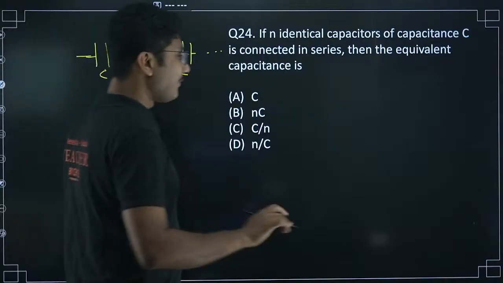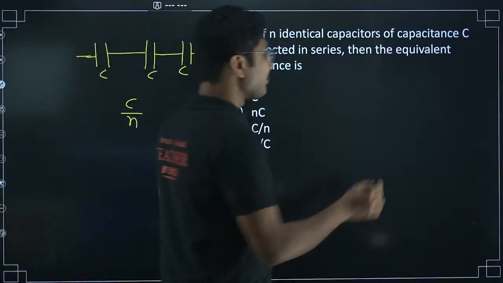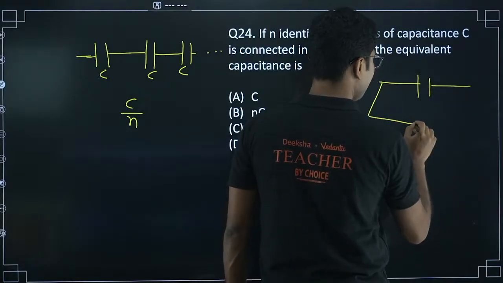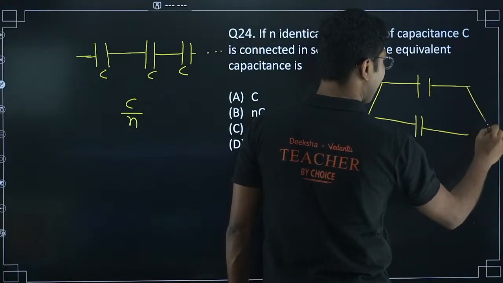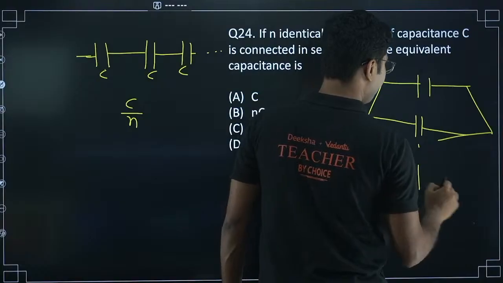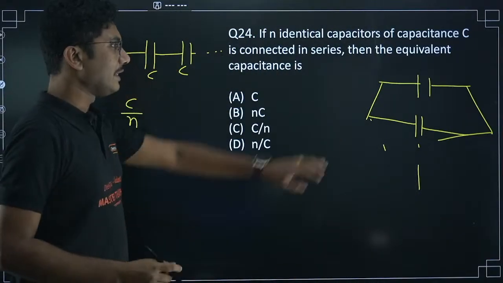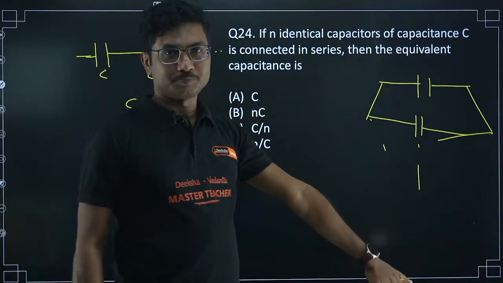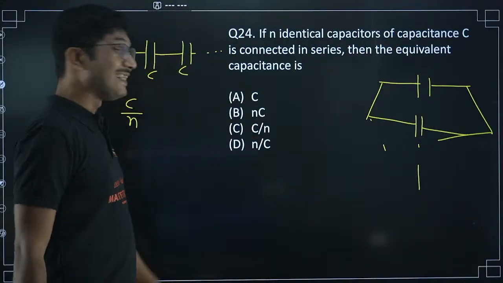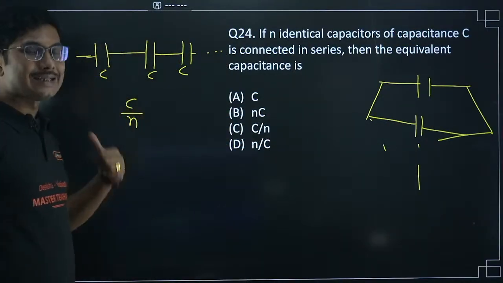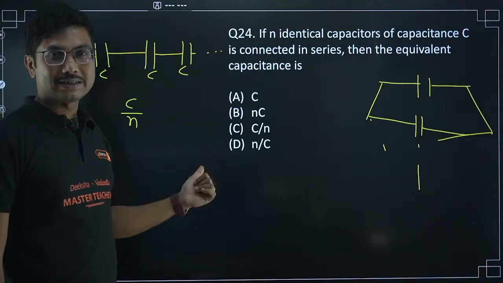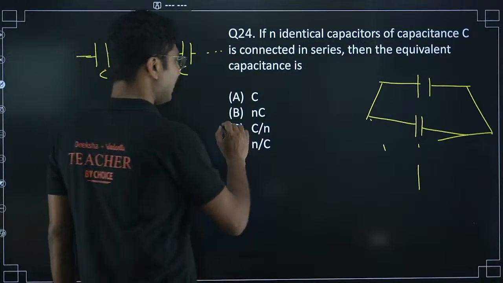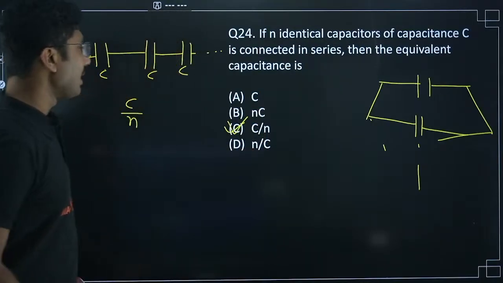C by n. If the same question is asked, with n number of capacitors connected in parallel, then the answer will be C into n. Okay, it gets added, right? C plus C plus C plus C, so it will be C into n. In the series case, 1 by C equivalent equals 1 by C plus 1 by C plus 1 by C. So it will be n by C. Then you have to take the reciprocal. That will be C by n. So the correct answer is C by n.